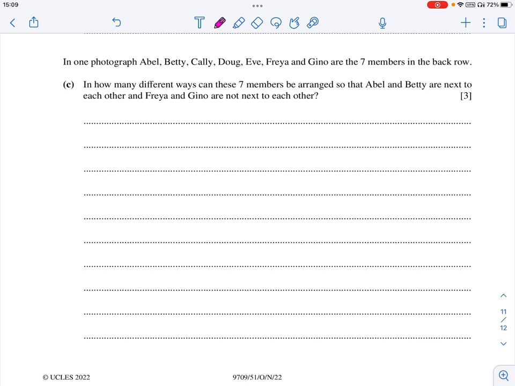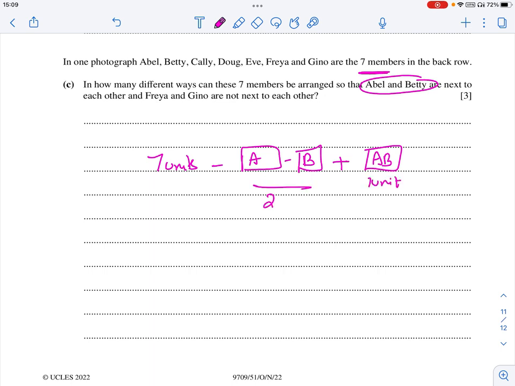In one photograph, Abel, Betty, Kelly, Doug, Eve, Freya, and Gino are the 7 members in the back row. In how many different ways can these 7 members be arranged so that Abel and Betty are next to each other and Freya and Gino are not next to each other? So totally how many people are there? 7. 7 units minus Abel and Betty, 2 units, then add them back as 1 unit. So 7 units minus 2 units plus 1 unit is nothing but 6 units.